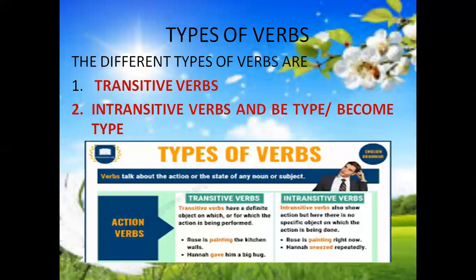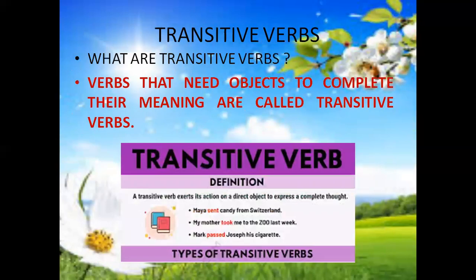The different types of verbs are transitive verbs, intransitive verbs, and be type or become type. So today we'll be discussing transitive verbs. So what are transitive verbs? Verbs that need objects to complete their meaning are called transitive verbs.